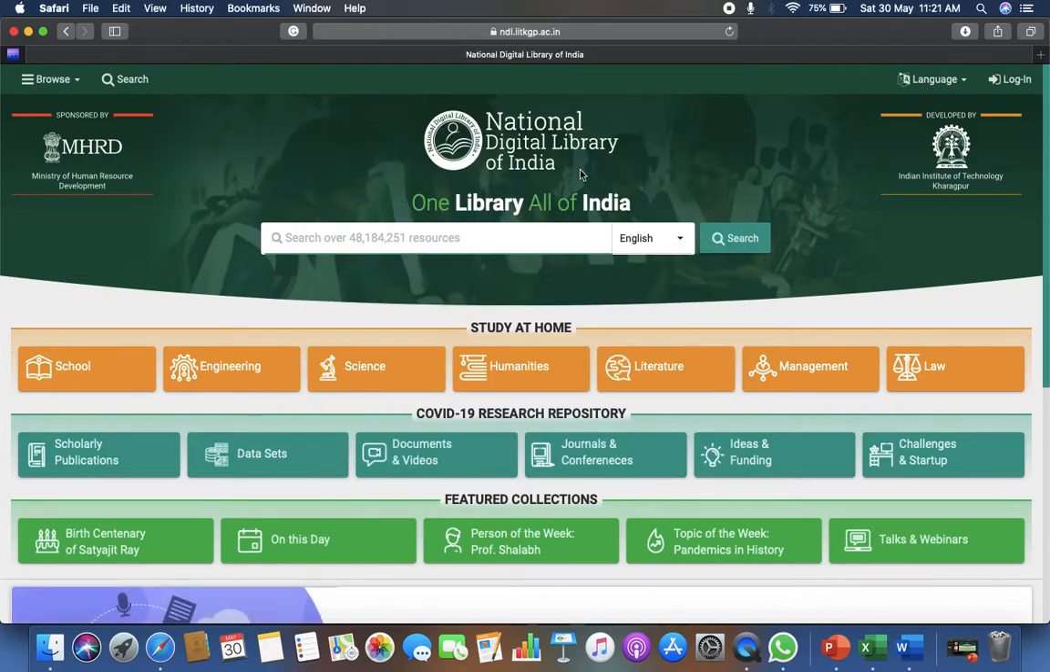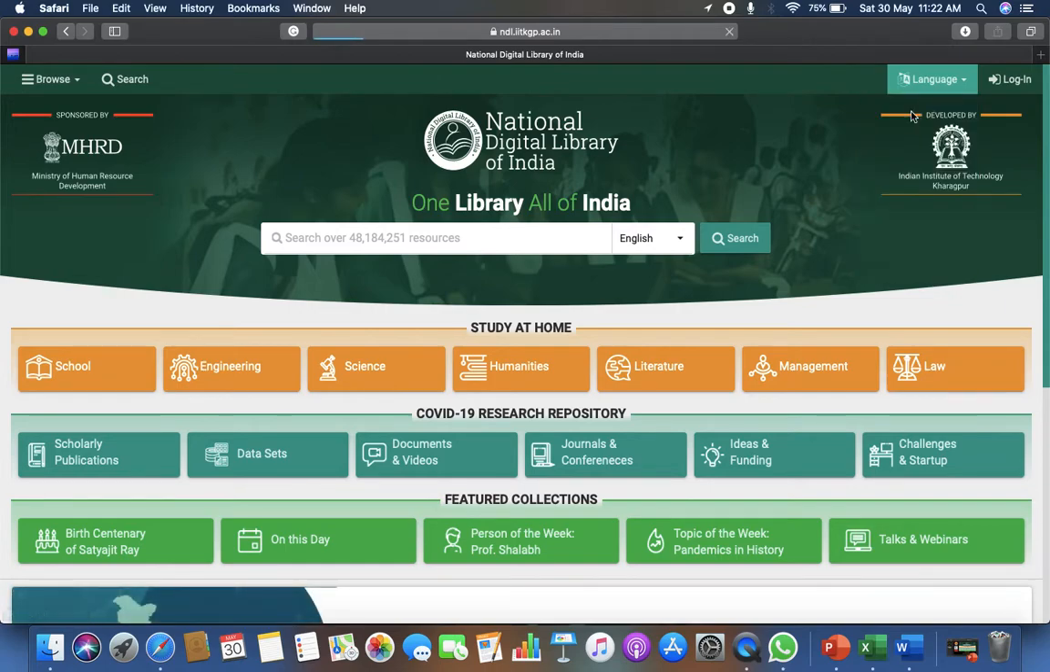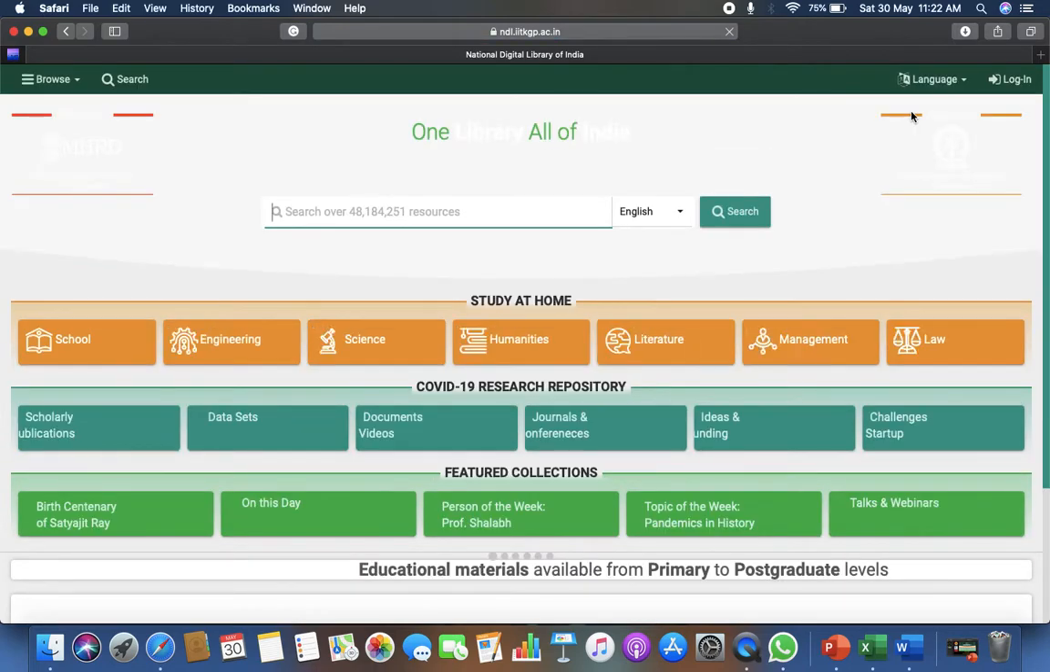First of all, you have to type ndl.iitkgp.ac.in, or you can Google NDLI. You will get a page of the National Digital Library of India. Click on that, then you will reach this page which is on your screen. First, you can convert the language of this website from English to your native language, whatever you want. I am demonstrating in English, but you can convert it to your native language if you are not comfortable with this language.